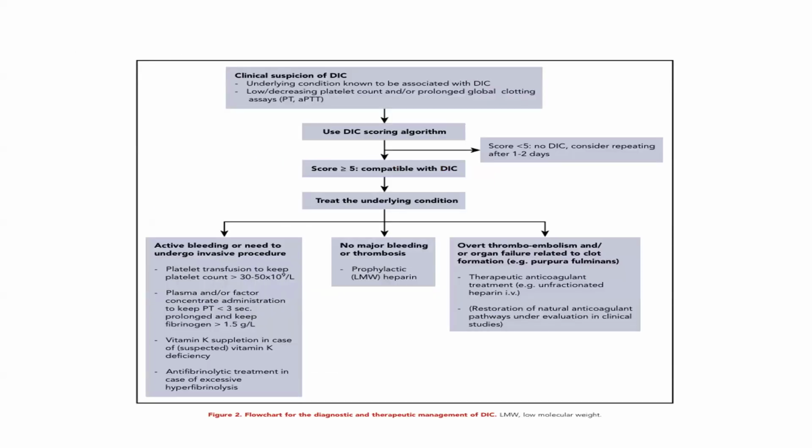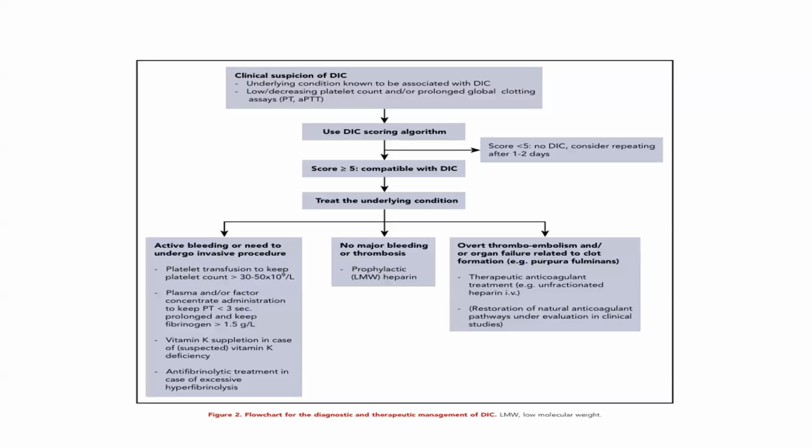Now about treatment. If there is a clinical suspicion of DIC, such as an underlying condition associated with DIC, decreasing platelet count and prolonged global clotting assays, that is PT and APTT, use the DIC scoring system. If the score is less than 5, no DIC. If more than 5, then the diagnosis is compatible with DIC. Then we have to treat the underlying cause.